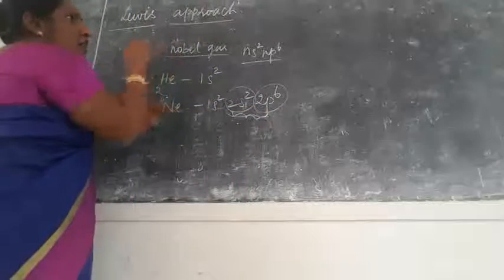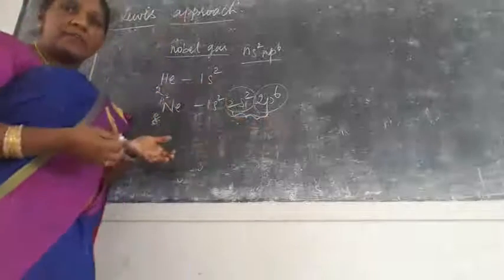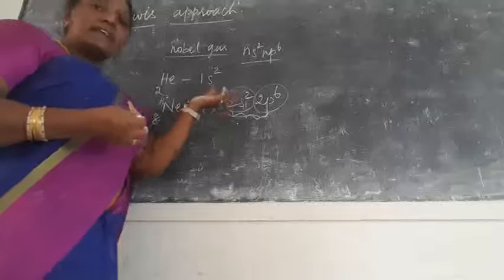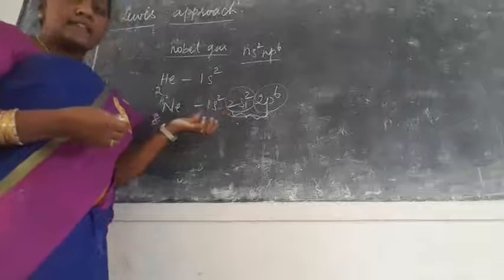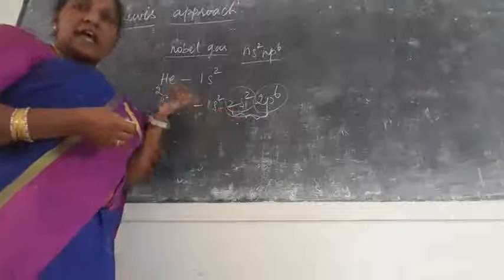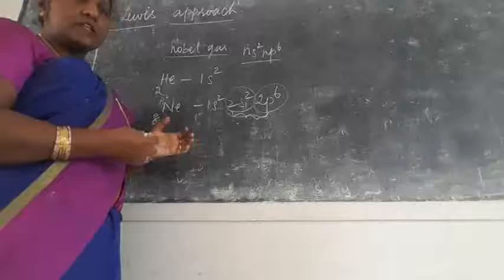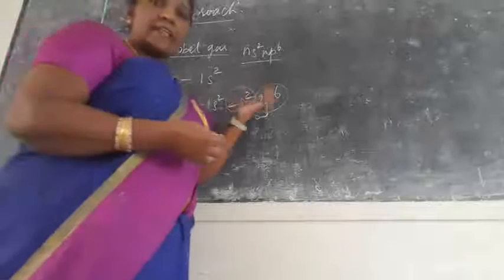So when atoms form bonds, they attain the inertness, the stable electronic configuration of noble gases. They try to lose or gain one electron, or share one electron, to attain the noble gas configuration. That is the approach of Lewis, and how he explained it.